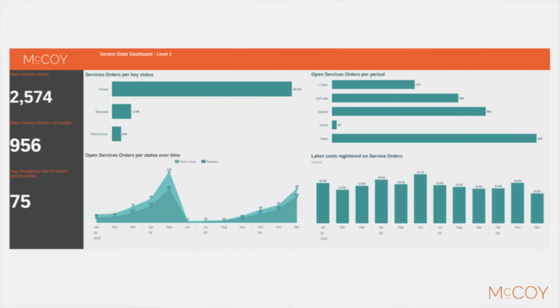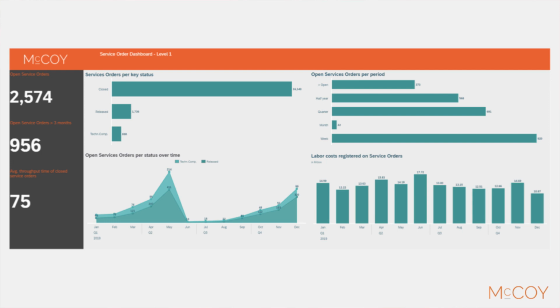The last KPI is the throughput time in days per service order. This provides insight how long on average service orders remain open. Then moving to the graphs. The service orders per key status provide insight where in the service process most orders are. In this example, most orders are in released and technical completed status. The amount of closed orders are also added to have an overview on the total amount of orders.